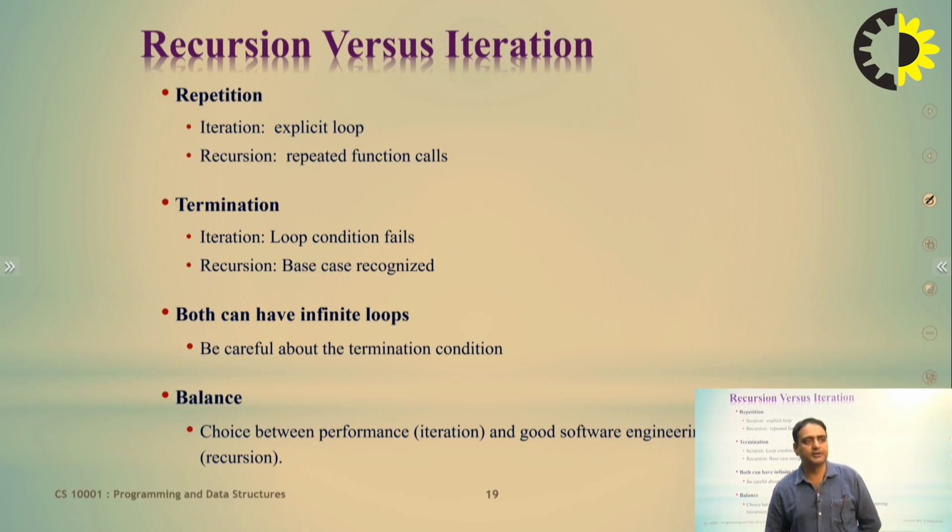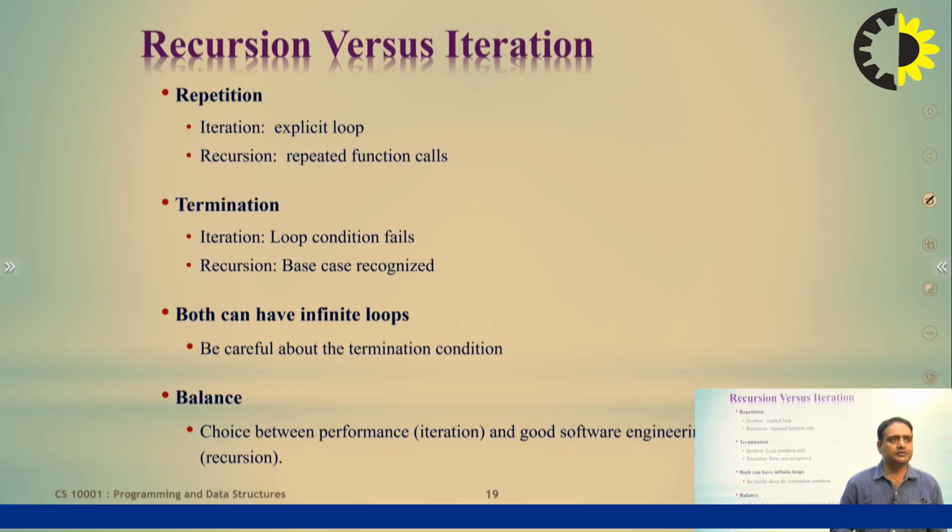Recursion versus iteration: repetition, termination, both can have infinite loops. The two are different. Mostly students are confused about what iteration is and what recursion is. Here are the most basic points. For repetition, iteration uses an explicit loop, while recursion uses repeated function calls. These are the 4 parameters by which we can differentiate recursion and iteration.